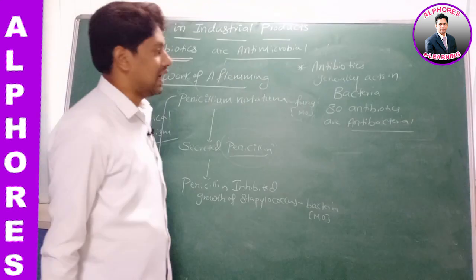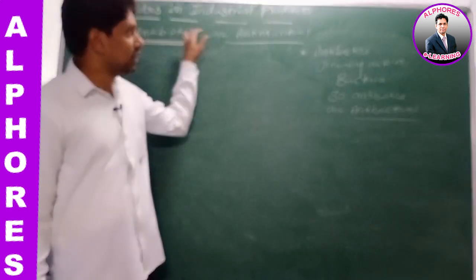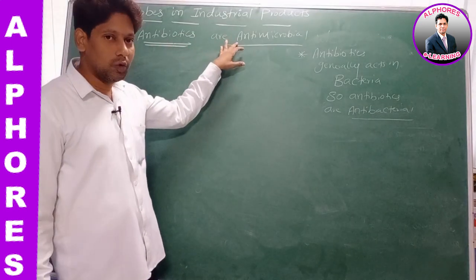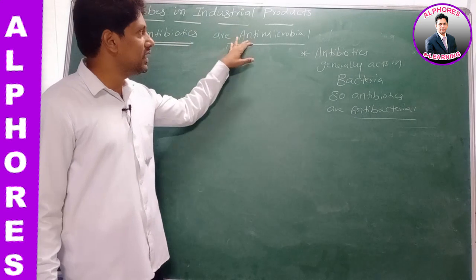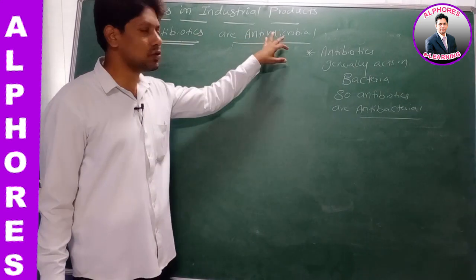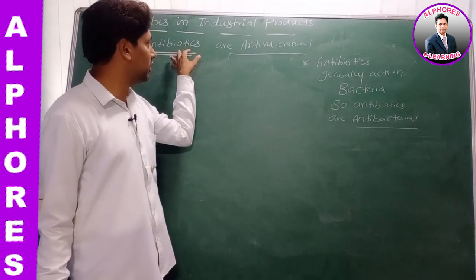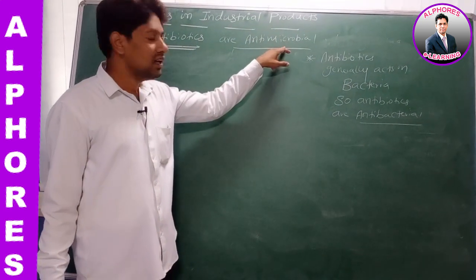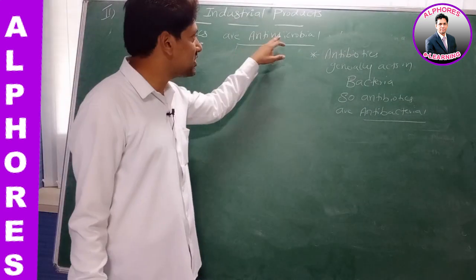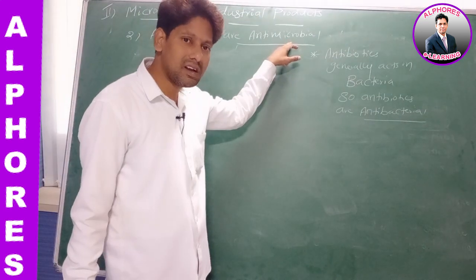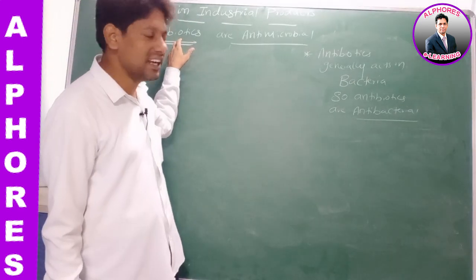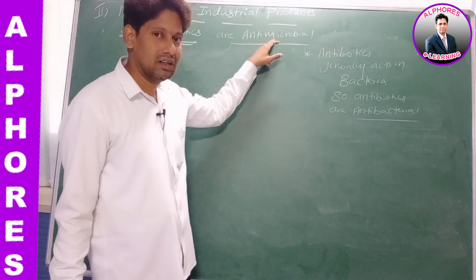Antibiotics are antibacterial. They are antimicrobial, right? Antibiotics are antimicrobial as they act against microorganisms. So antibiotics are antimicrobial. Generally, antibiotics act against bacteria.